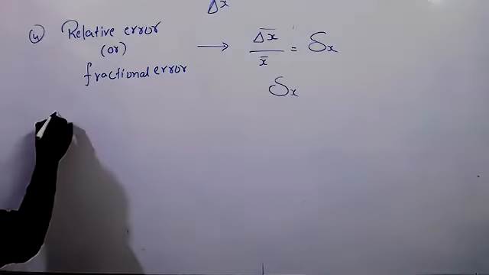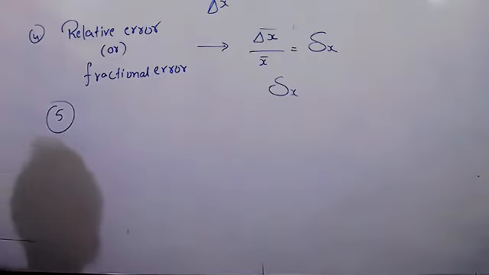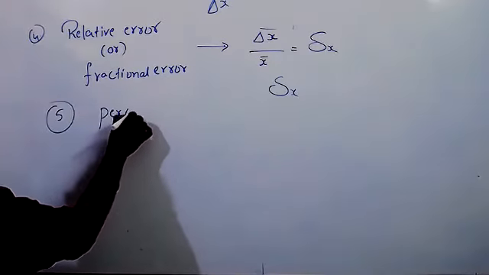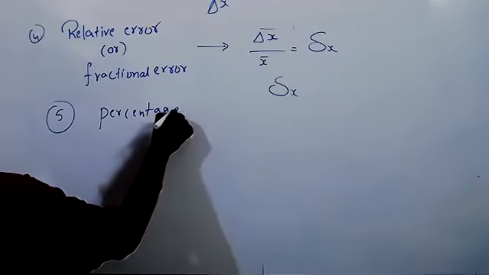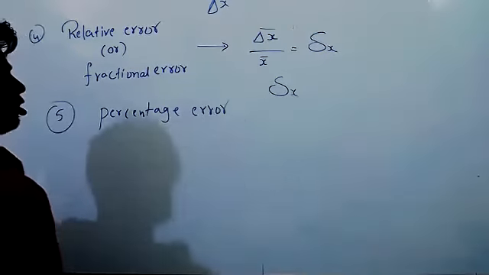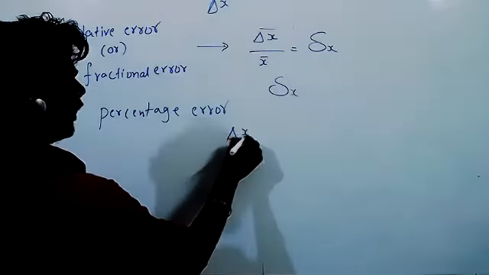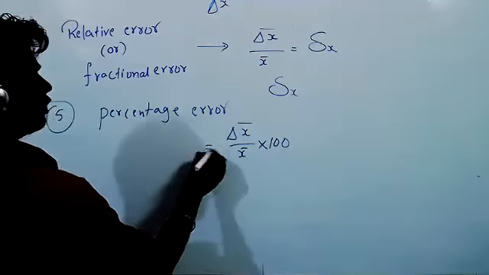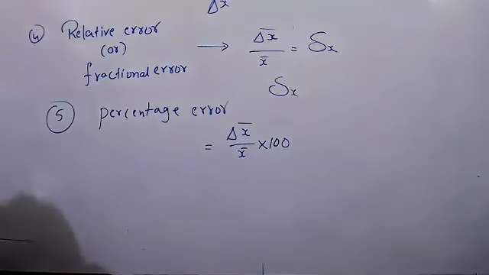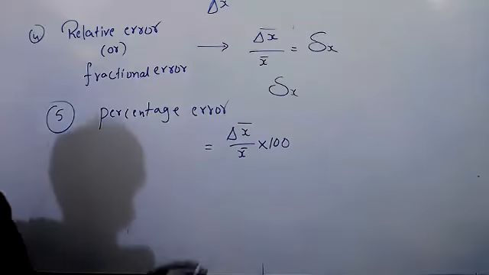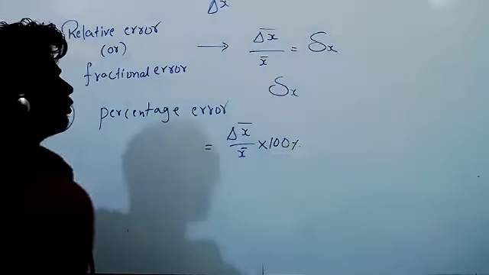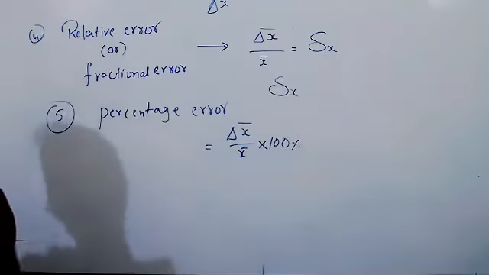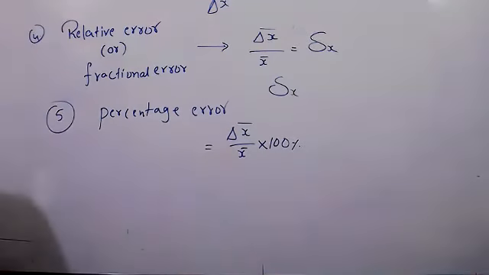One more, last and final: percentage error. Delta X bar by X bar into 100. That's called percentage error.